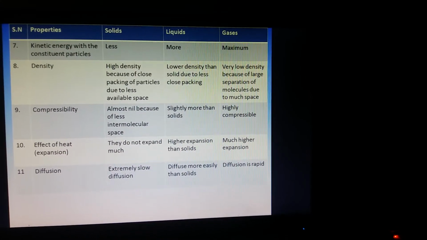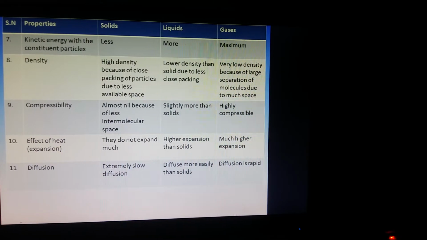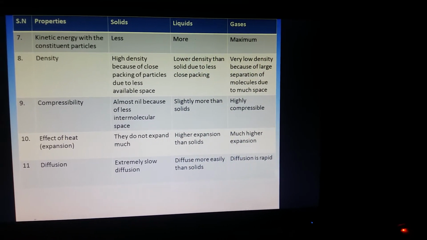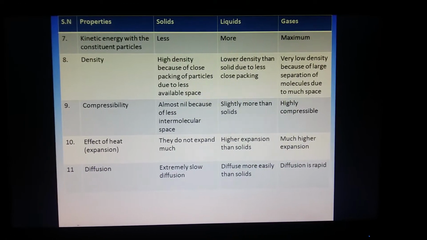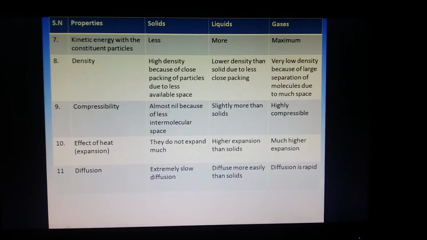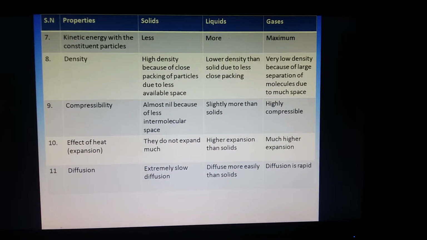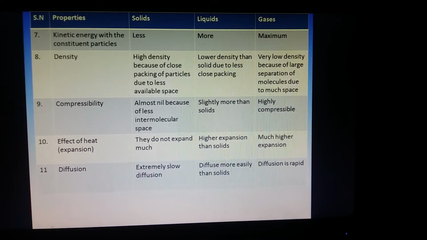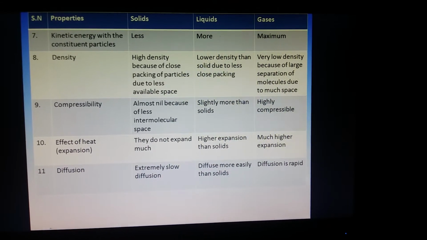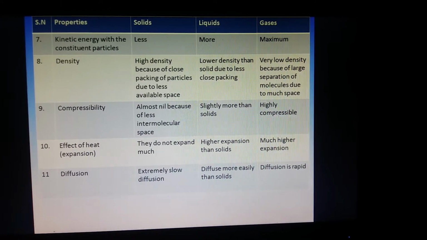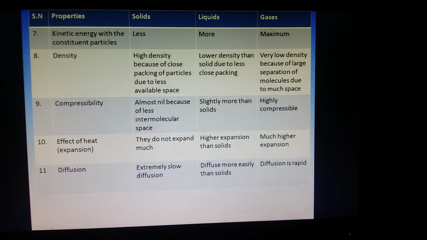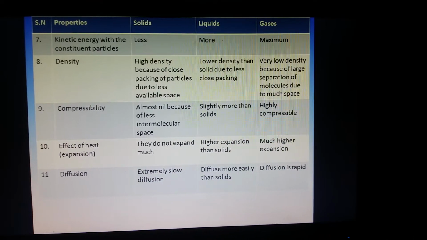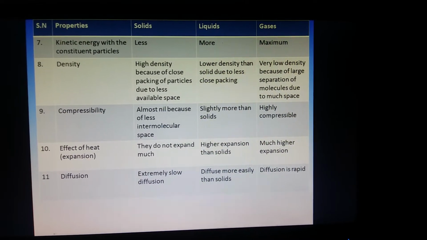Let us take some more properties. The kinetic energy of the constituent particles. Students, you remember I have taught you that kinetic energy is the energy of motion, the energy which is due to the movement of particles. Since in solids the particles are closely packed, tied, the particles cannot move, and if there is no movement, the energy would be less. So there is less kinetic energy in solids.